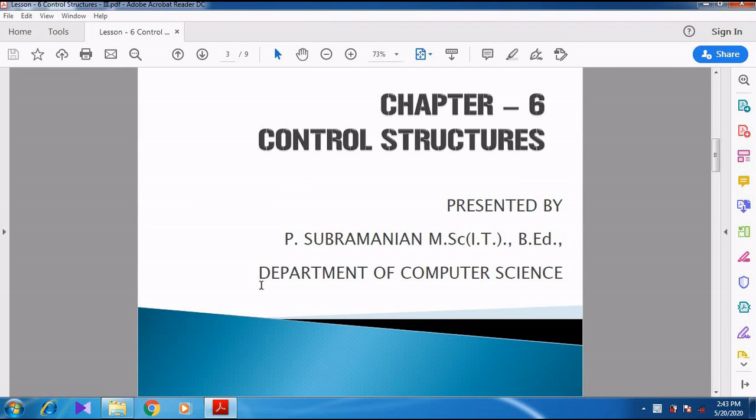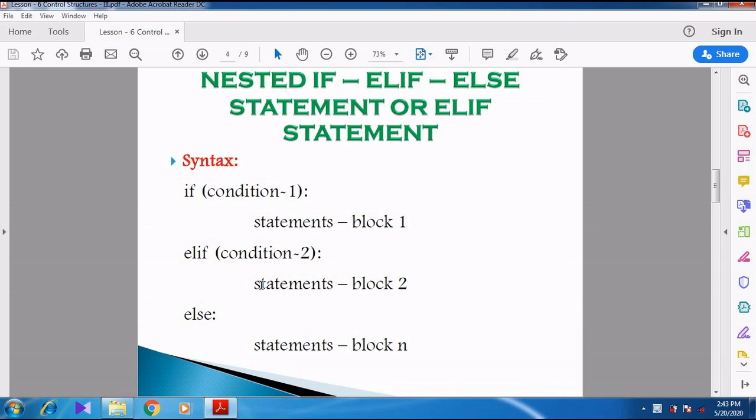So today we are going to discuss the chapter 6 control structure. In this we are going to see the topic nested if, elif, else statement, or we can call it the elif statement.